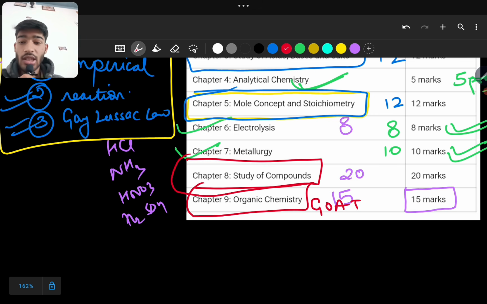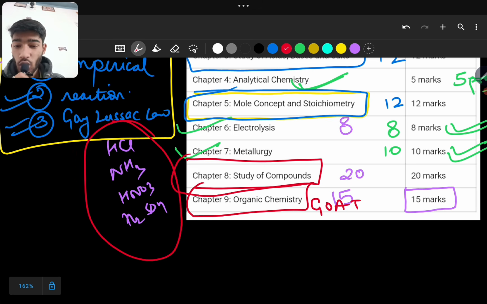This is something which is most important. If you know all of these compounds, HCl, NH3, HNO3, H2SO4, if you have studied all of those and prepared well, then definitely 20 marks are in your hand.